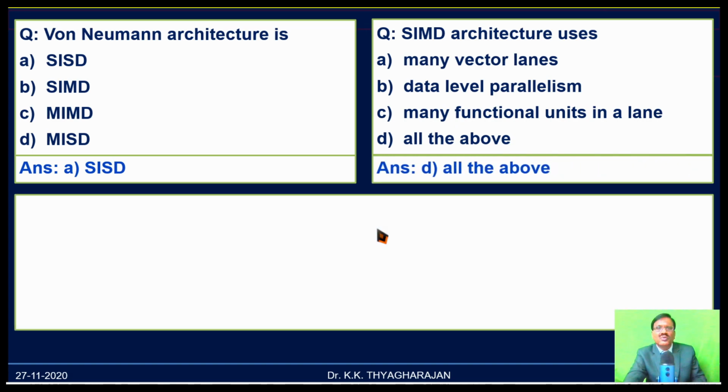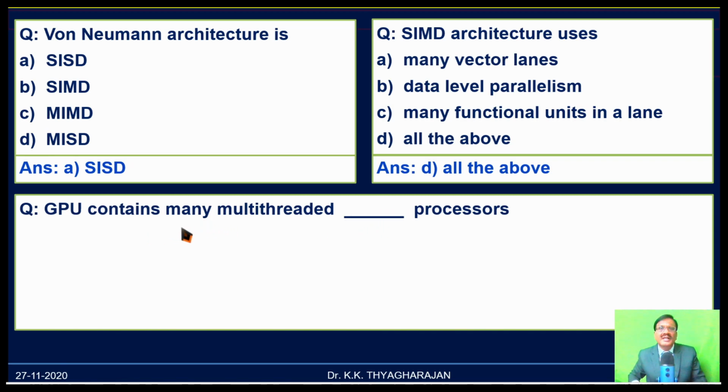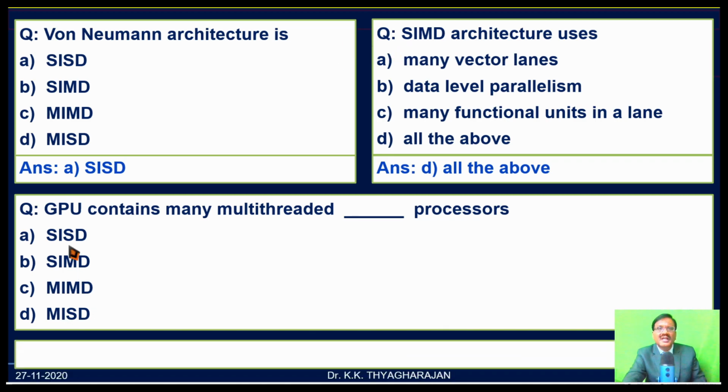Now let us see the next one. A GPU contains many multi-threaded processors. What are they? SISD, SIMD, MIMD, MISD. The correct answer is SIMD, single instruction, multiple data. Option B is the correct one.